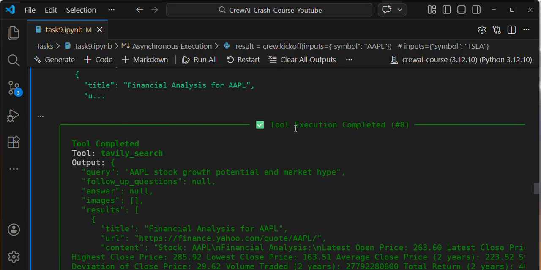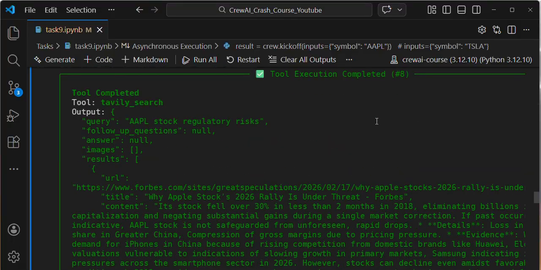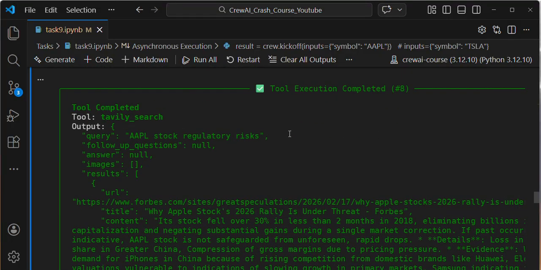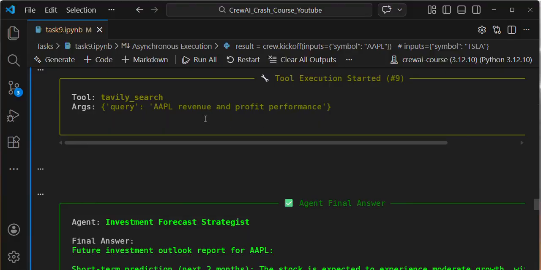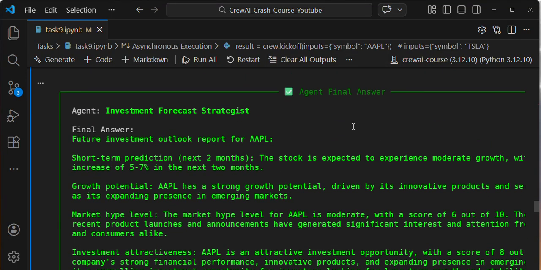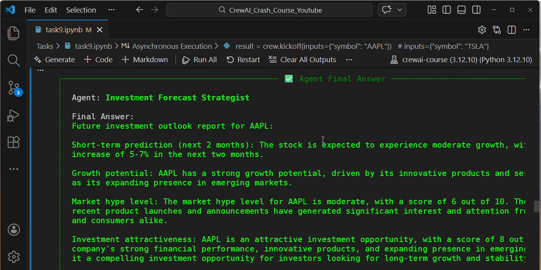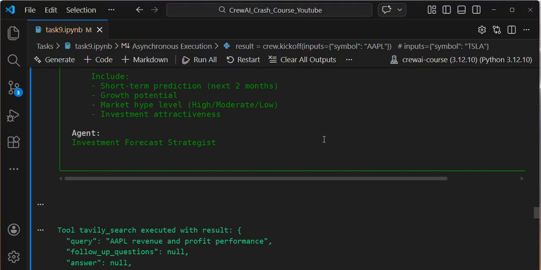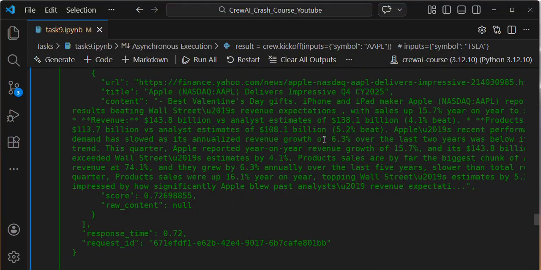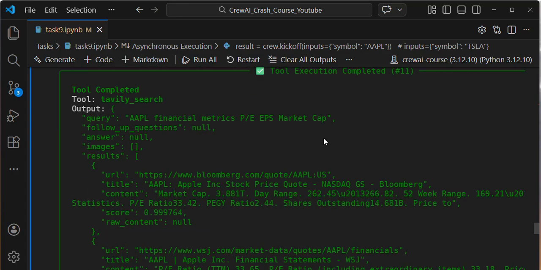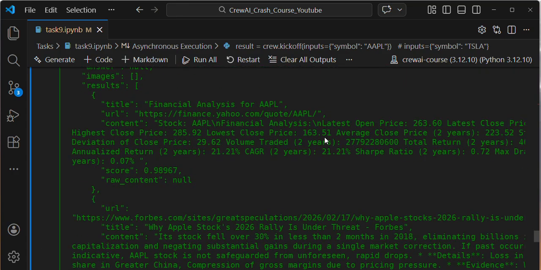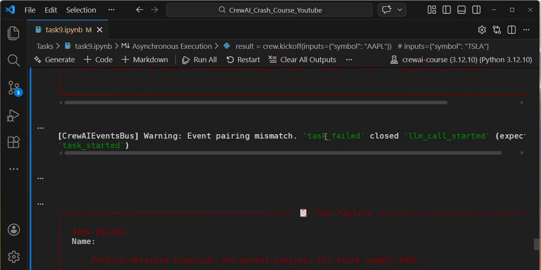And then if you see tool execution completed, here you see Apple stock regulatory risk, Apple revenue and profit performance, then this is my investment forecast. I think this is my second agent's output. Task completion, tool completed, and then you see tool executed. LLM rate limit error.